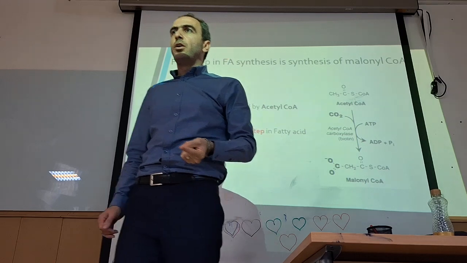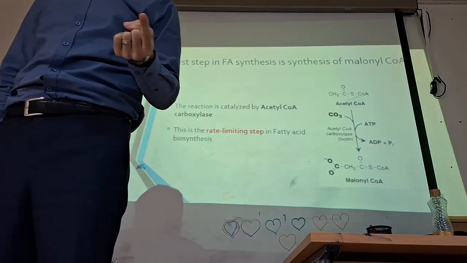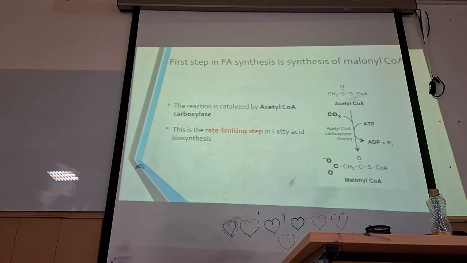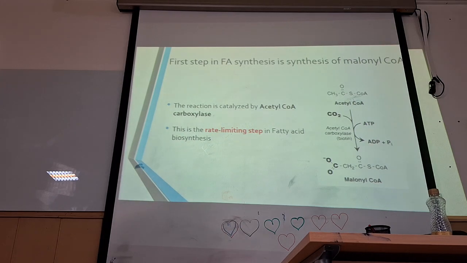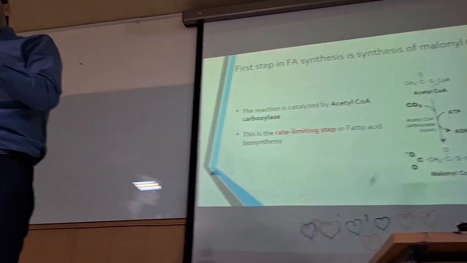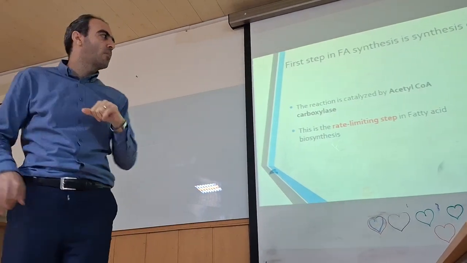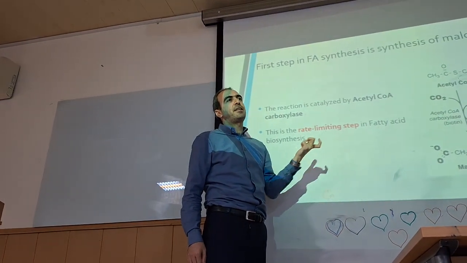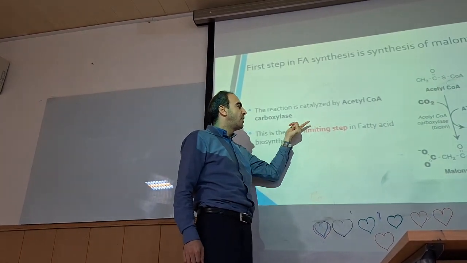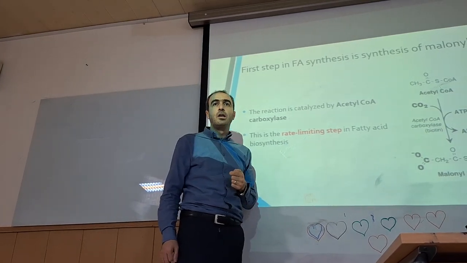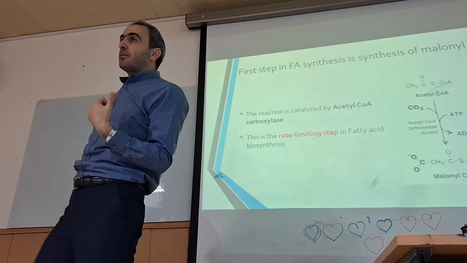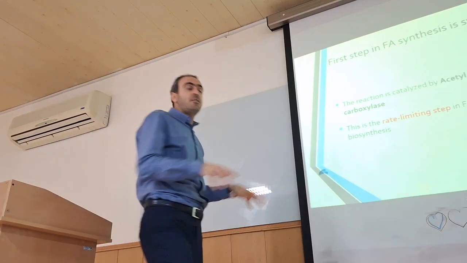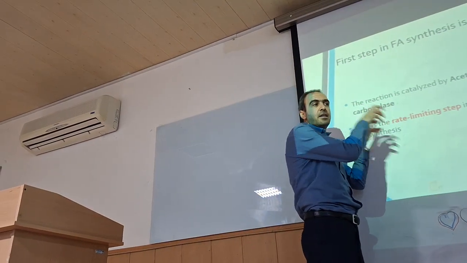Acetyl-CoA carboxylase, because we are adding carbon. It needs what? Biotin. Biotin is a vitamin or coenzyme for the carboxylase, B9. So this enzyme is a very important enzyme in fatty acid synthesis and is known as the rate-limiting step in fatty acid synthesis. So what does that mean? It means if we are going to regulate fatty acid synthesis, we should consider this enzyme.